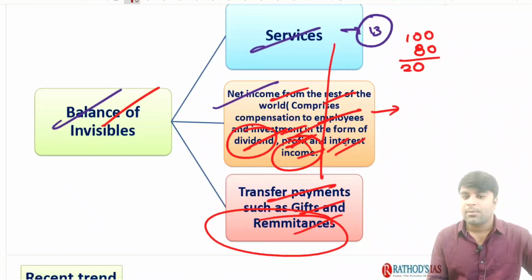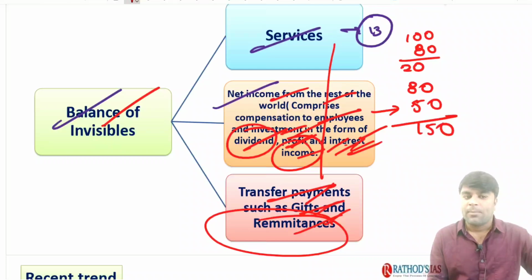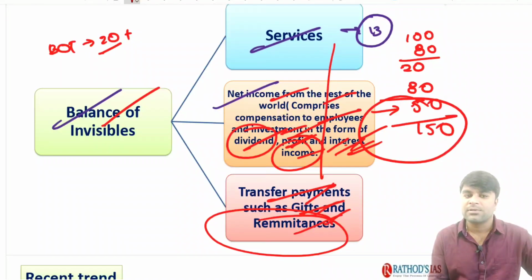So the remittances, the profits, interest payments might be 80 rupees and the transfer payments, gifts and each and everything might be, say for example, 50 rupees. Totally we have 150 rupees. So the balance of trade here is 20 rupees. The balance of visibles is 20, the balance of invisibles is 150. So automatically the current account balance would be 170 rupees.